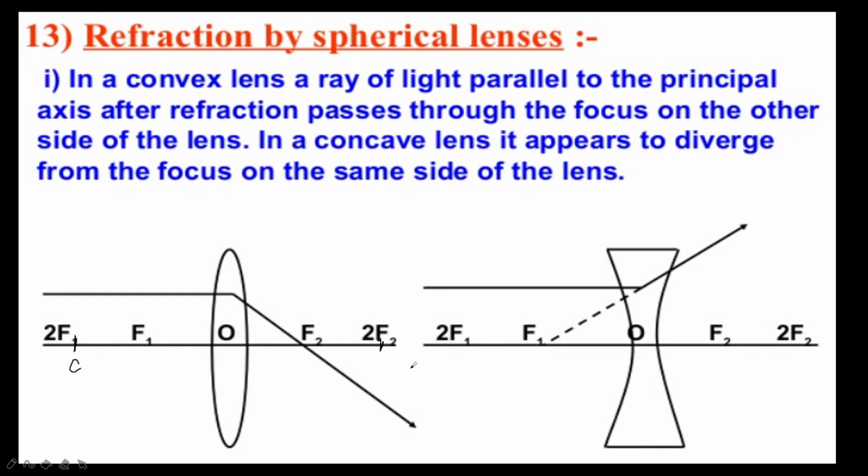Just as we discussed for spherical mirrors, here also we have the same rules. A converging lens will converge, a diverging lens will diverge. In a convex lens, a ray of light parallel to the principal axis, after refraction, passes through the focus on the other side of the lens. In a concave lens, it appears to diverge from the focus on the same side of the lens.